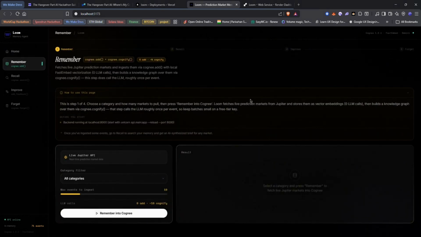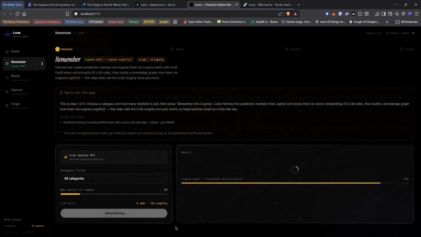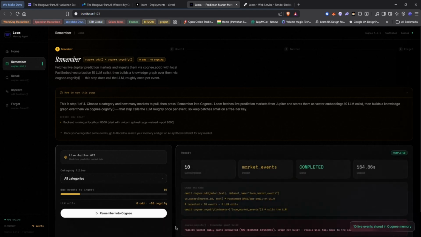This is the Remember page. I'm pulling live crypto markets from Jupyter right now, real Polymarket and Kalshi events, and ingesting them into Cognee's knowledge graph. You can see each event confirming as it lands. No LLM calls at this stage, it's all local vectorization, so it's fast at any volume.